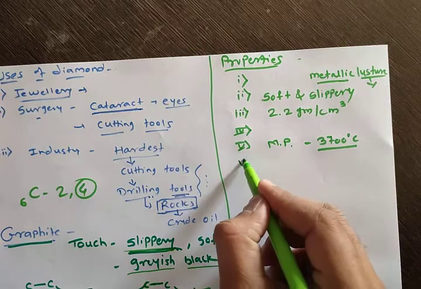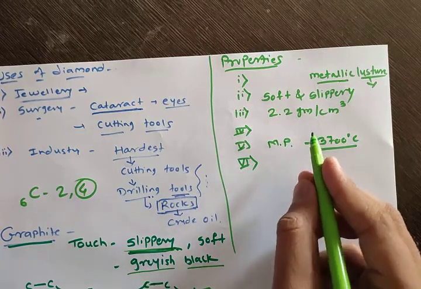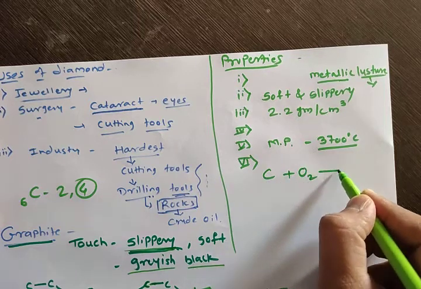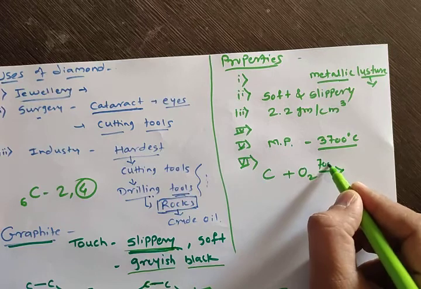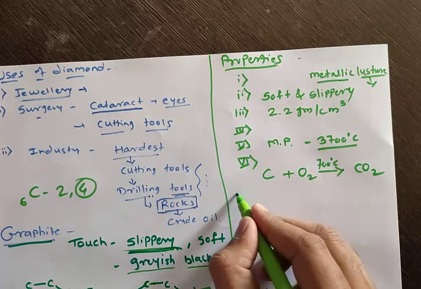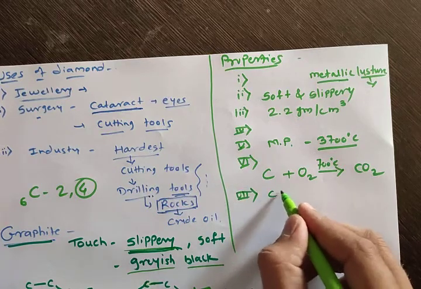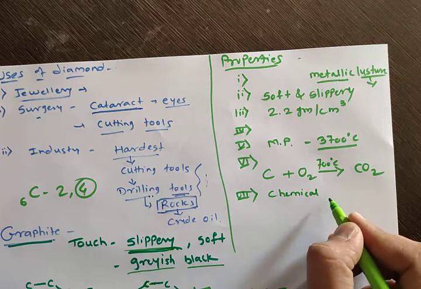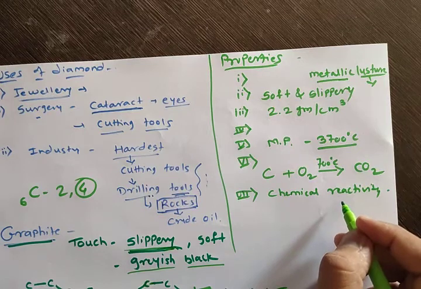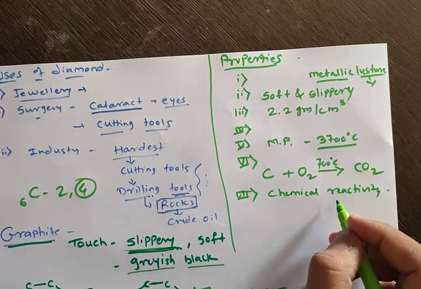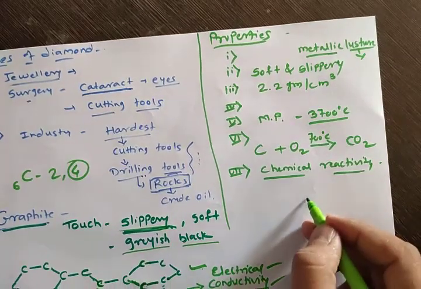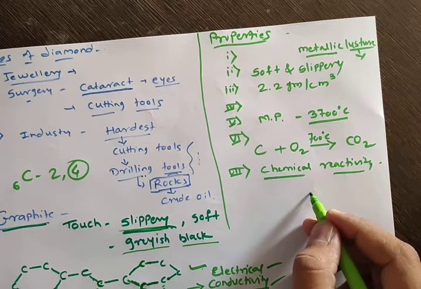Next property is effect of heat. Similarly, graphite is made from carbon, and when it is heated in the presence of air, that means in the presence of oxygen, at 700 degrees Celsius, like diamond, it will also produce carbon dioxide gas. And the last property is chemical reactivity. As I told, diamond does not easily react with any chemicals. Graphite is also not very reactive with chemicals, but it is slightly more reactive than diamond.